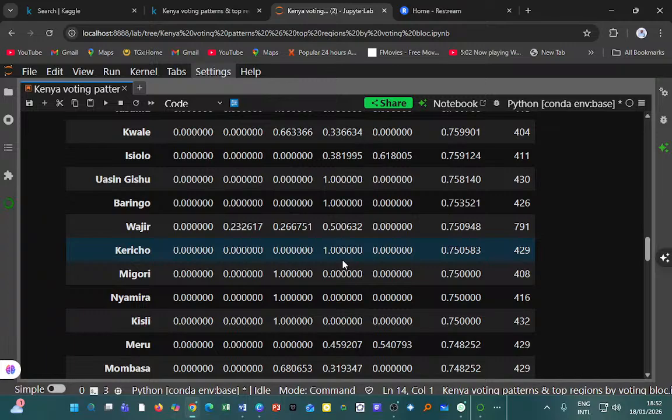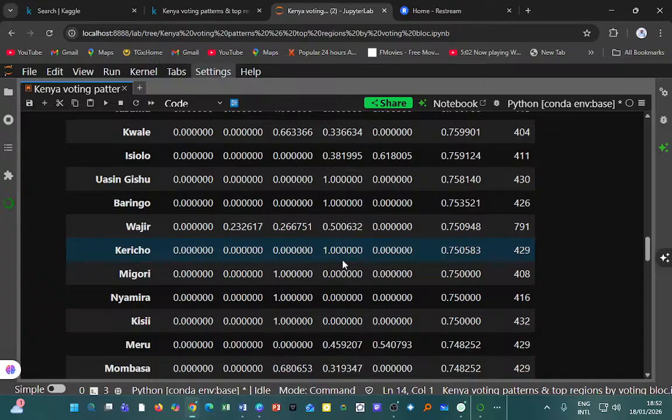These are classic persuasion plus coalition zones. If you are ODM aligned, consolidate Ford Kenya voters through local elite bargains and a regional inclusion message. These are messages directly to ODM. Now, if you are UDA aligned, target Ford Kenya voters plus undecideds using economy, jobs, messaging, and local candidates.